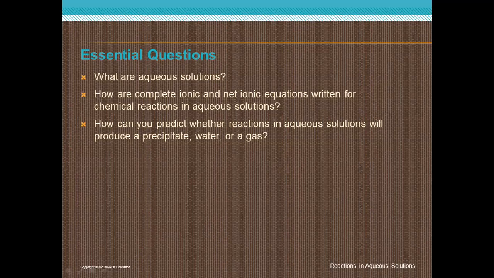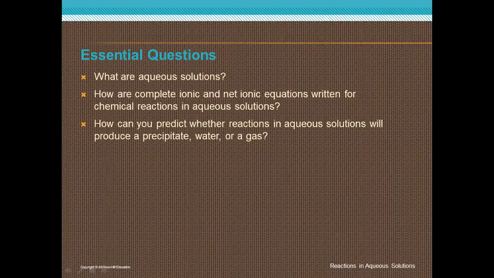Mshari, can you read please? What is aqueous solution? How are complete ionic and net ionic equations written for chemical reactions in aqueous solution?